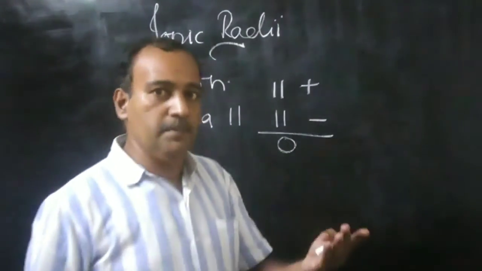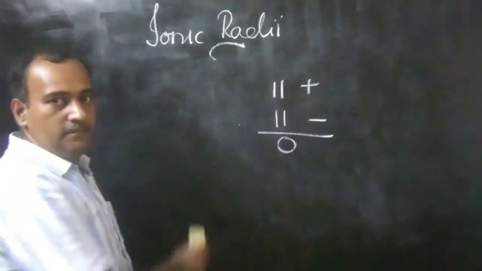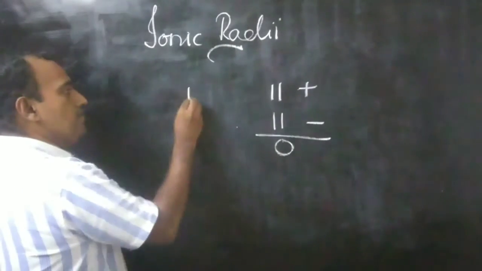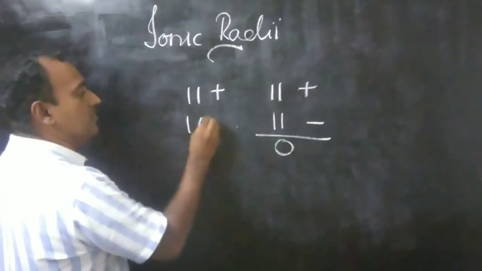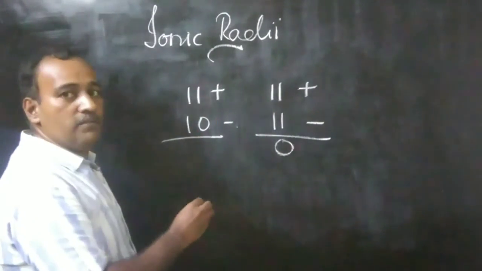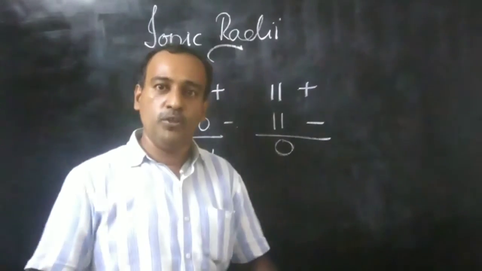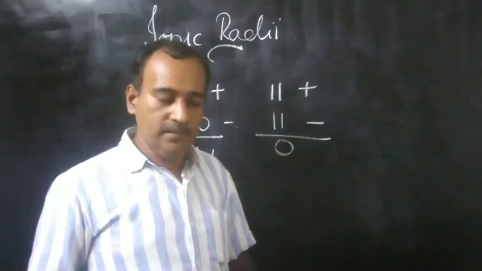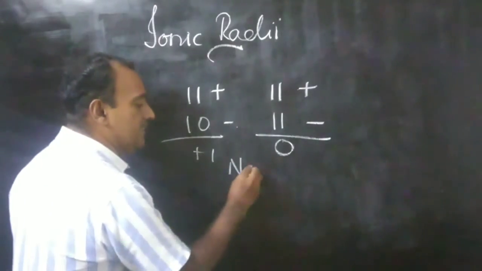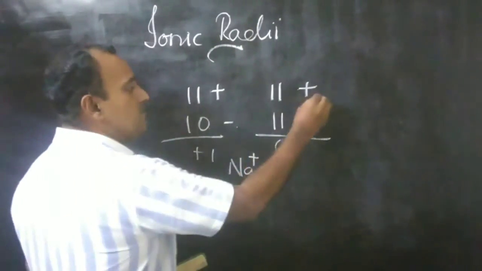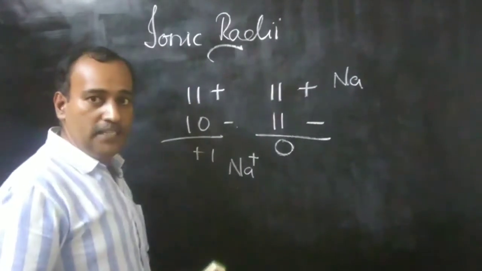Now, by some suitable means, if you remove one electron from sodium, what happens? The number of protons is still 11, since we have removed only an electron. So now the number of electrons is 10. If we add, what do we get? Plus 1. Now the neutral sodium atom has a 1 plus charge, and we represent it as Na plus. This is the sodium atom, and this is called the sodium ion.